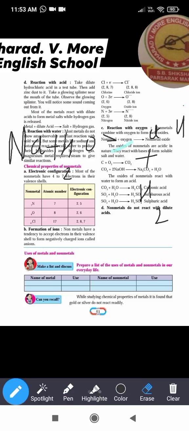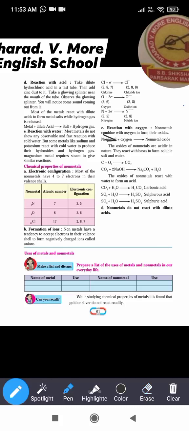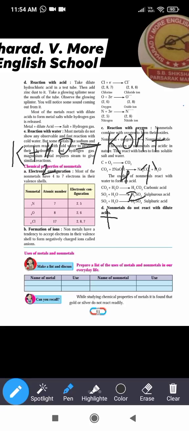Similarly, potassium metal reacts with water and forms potassium hydroxide plus hydrogen gas evolves. Okay, and very high heat is released.